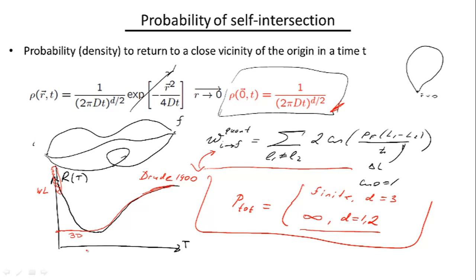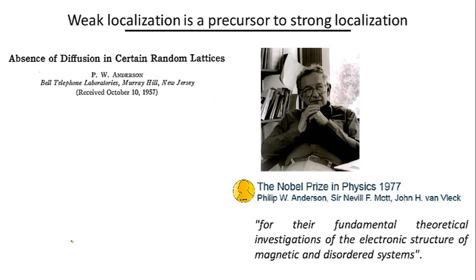There do exist quasi 1-dimensional and quasi 2-dimensional materials, let's say nanowires in so-called semiconductor heterostructures, and 2-dimensional films, where this behavior is observed. I should emphasize again that the full theory of this localization is an extremely complicated theory, and we just got a flavor of it, but it's not the full story. Interestingly enough, this weak localization is a precursor to a different phenomenon, called strong localization, for which Phil Anderson, professor emeritus at Princeton, got his Nobel Prize in 1977.